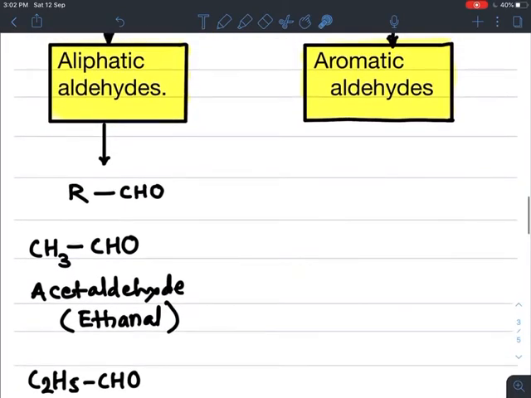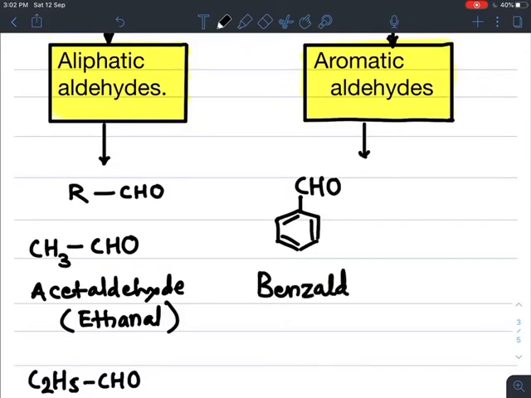Next, the other classification of aldehyde is aromatic aldehydes. Aromatic aldehydes means if the aldehyde group, CHO group, is directly attached to the benzene ring or aromatic ring, they are called aromatic aldehydes. So this is benzaldehyde. If we write its bond line formula, then we get a structure like this.